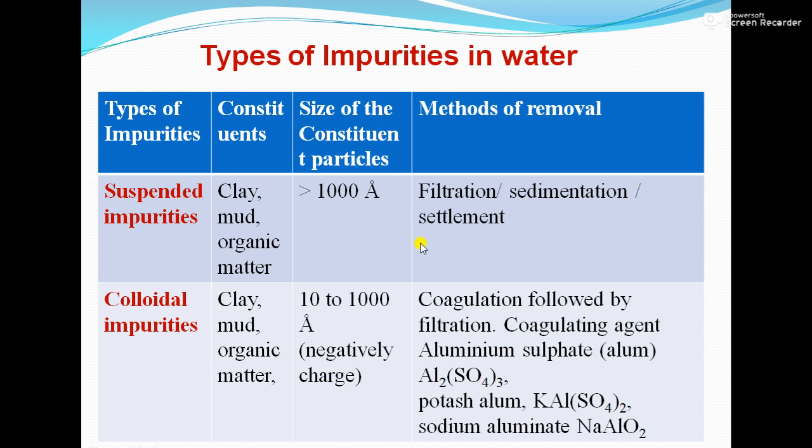So suspended impurities can be removed by filtration, sedimentation, and settlement. For colloidal impurities, we require coagulating agents like aluminum sulfate, potassium alum, and sodium aluminate. So that will react with the colloidal impurities and form precipitate, and after coagulation we have to do filtration. So there is only a difference of size and removal method.